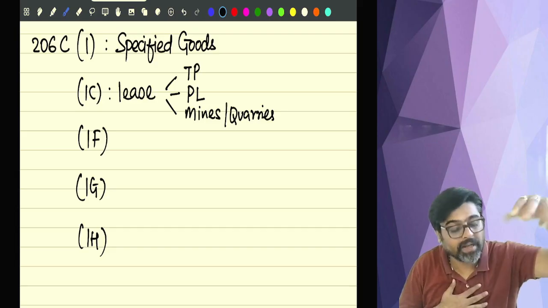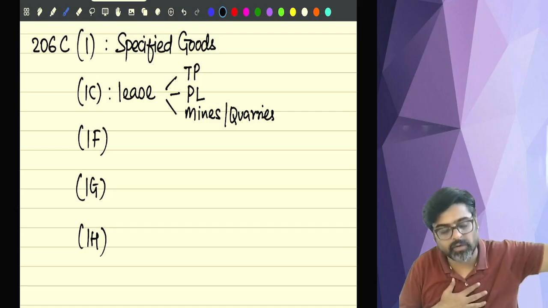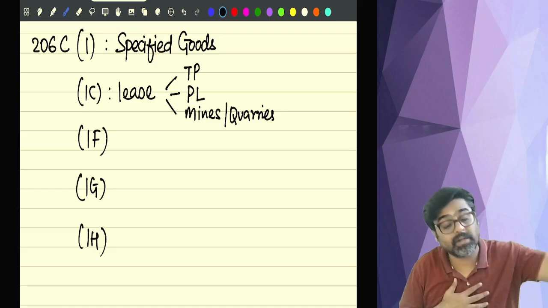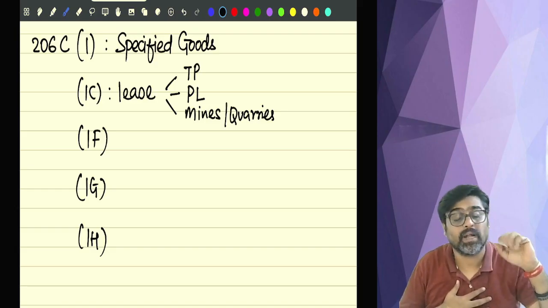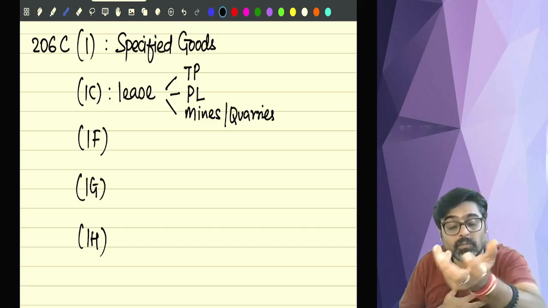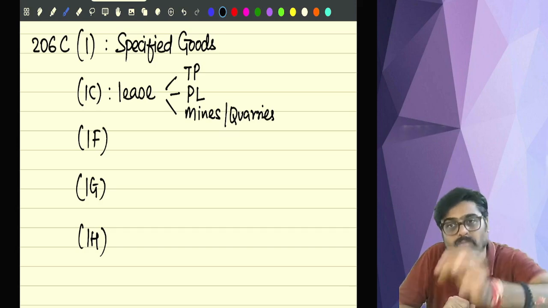And by doing that business, you will earn some income. Yes. On that income, are you going to pay tax to the government? Government does not trust you. Government does not believe that you will pay tax on the income which you are going to earn from this pay and park business. So tell me, at least how much income you are going to earn?